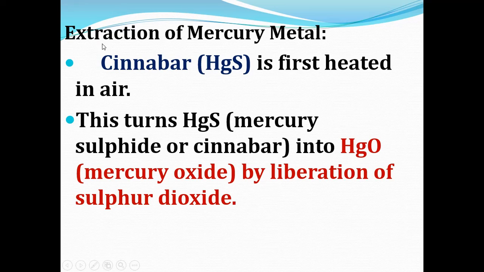We heat the ore of the metal in the presence of air. Last class we saw what is meant by roasting. Heating the ore in the presence of air releases sulfur dioxide gas, isn't it? So here the first step is that mercury sulfide is turned into mercuric oxide by liberation of sulfur dioxide when we heat mercury sulfide in the presence of air.